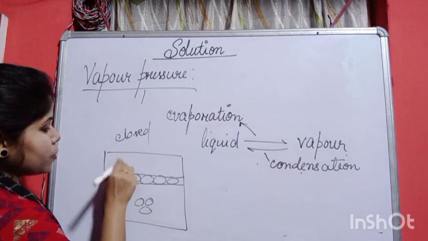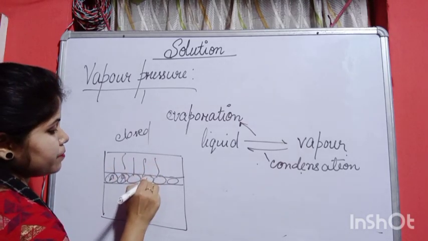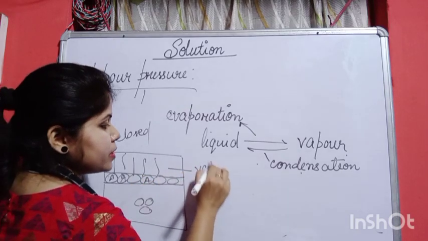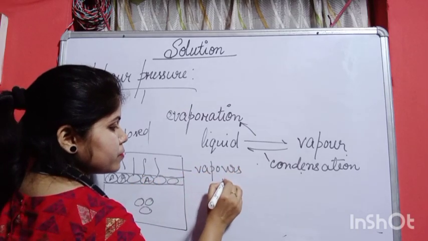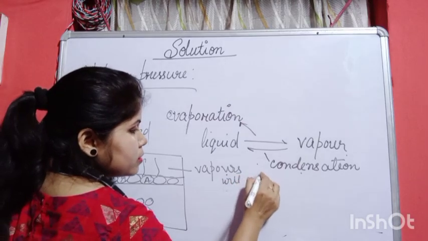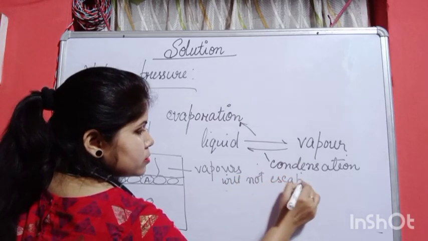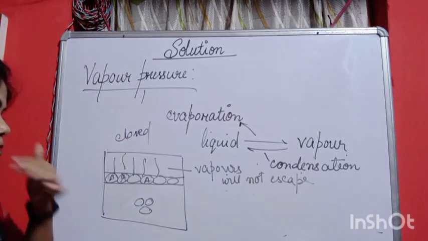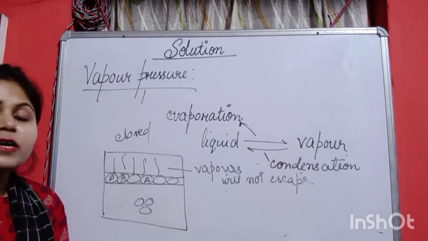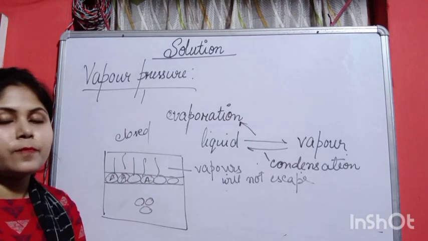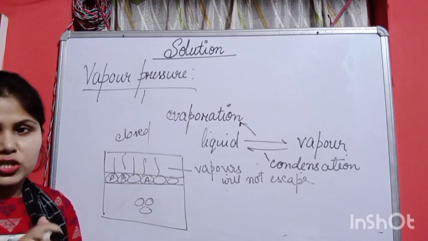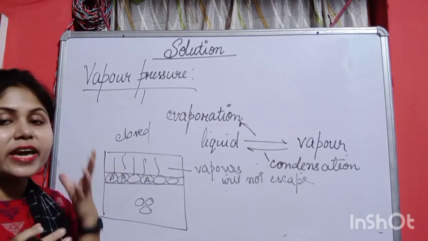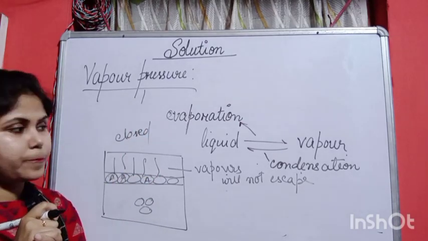Since the container is closed, the vapors will not escape, so they will exert some pressure. The pressure that they exert is known as vapor pressure.